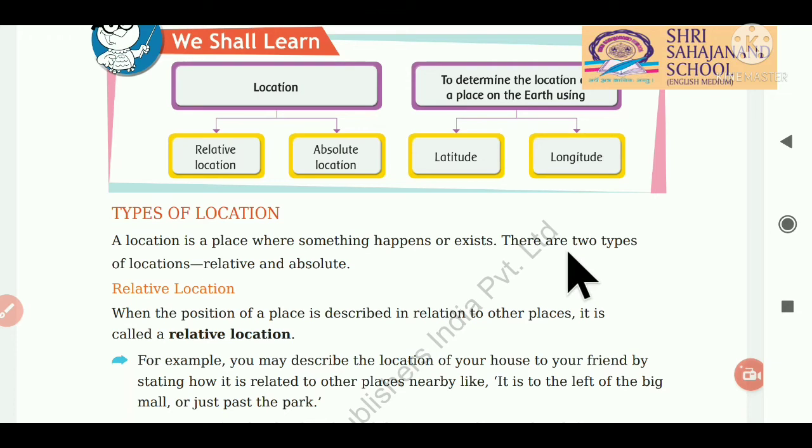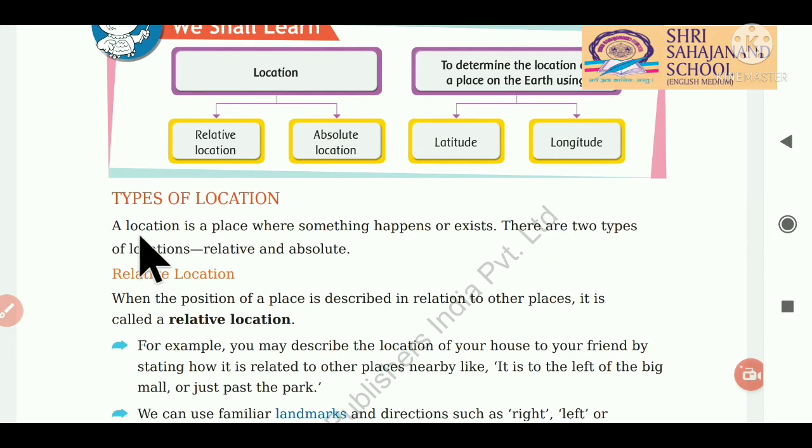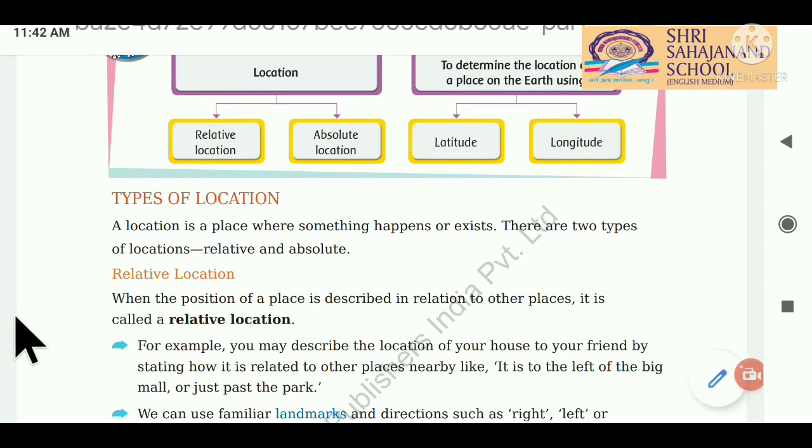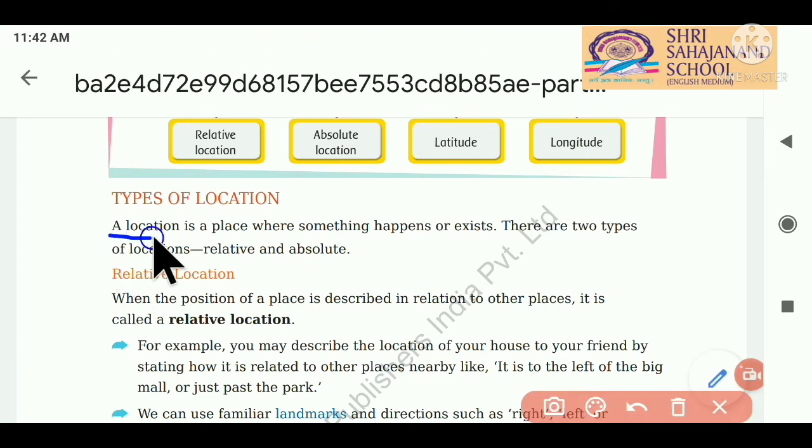Students, there are two types of location. A location is a place. First of all, what is a location? A location is a place where something happens or exists. So students, what is location? A location is a place where something happens or exists. I hope students have understood what a location is.